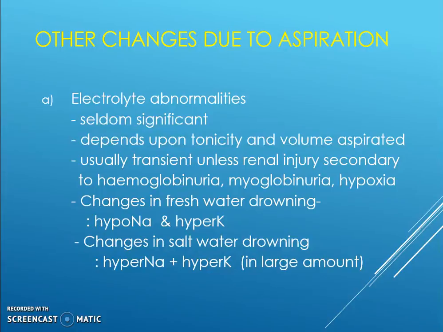Usually it is transient because normally the kidney can clear these electrolyte abnormalities, unless someone has renal injury because of hemoglobinuria or myoglobinuria or hypoxia itself, meaning that the renal system is damaged, so it cannot clear out